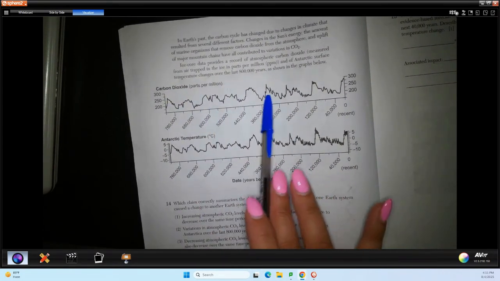They are kind of varying, but we do see that pattern generally of up and down, up and down. And then we have Antarctic temperature, so how our temperature correlates with carbon dioxide amounts. We can see that the trend looks generally the same, right? So we can see a pretty consistent pattern in terms of matching with the pattern above. So I would draw the conclusion that there's probably some kind of connection between these two variables, carbon dioxide and